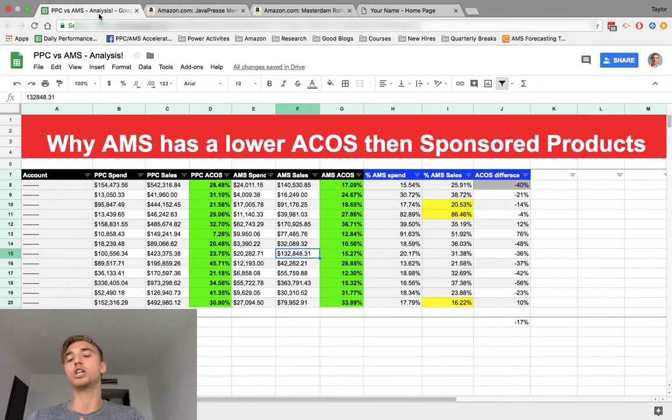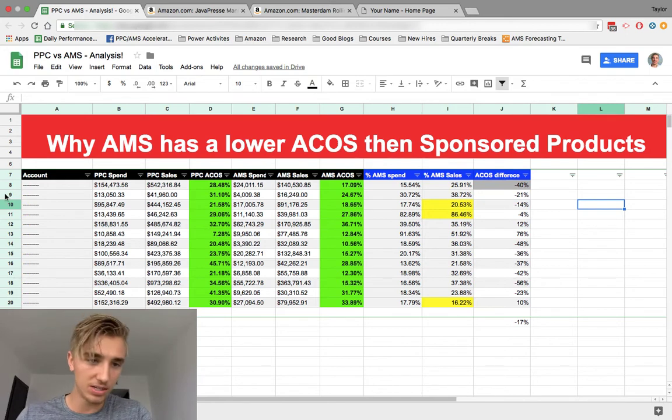Again, this means that the average cost per click is lower than sponsored products, and so again, that results in a lower ACOS. So let's actually dive into the data and I'll show you proof that the ACOS is actually lower. So this is 13 accounts that we manage.